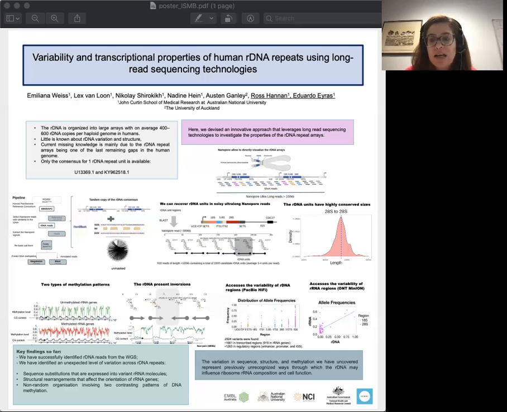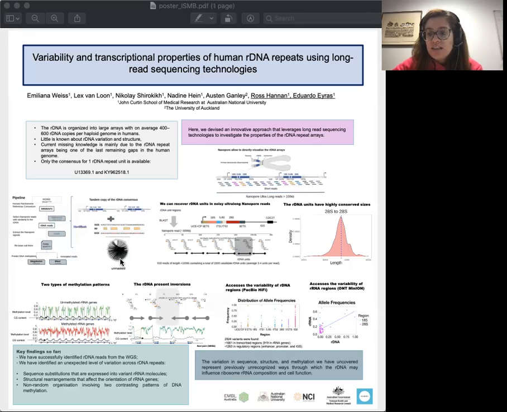Basically, the pipeline consists of mapping the HG002 reads FASTQ files to the human genome. This human genome is a modified version where a tandem copy of the human rDNA repeats was introduced as an extra chromosome, and all the regions that are rDNA-like in the human genome were hard masked. Here, I'm just showing that there are a lot of regions in the human genome that are rDNA-like.